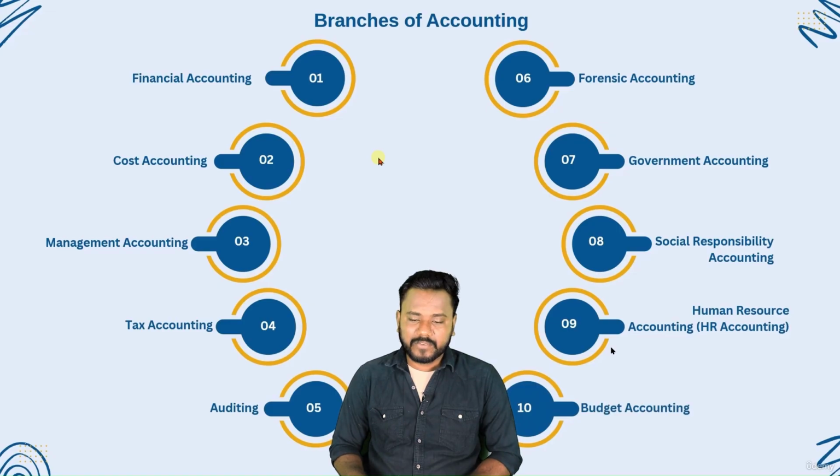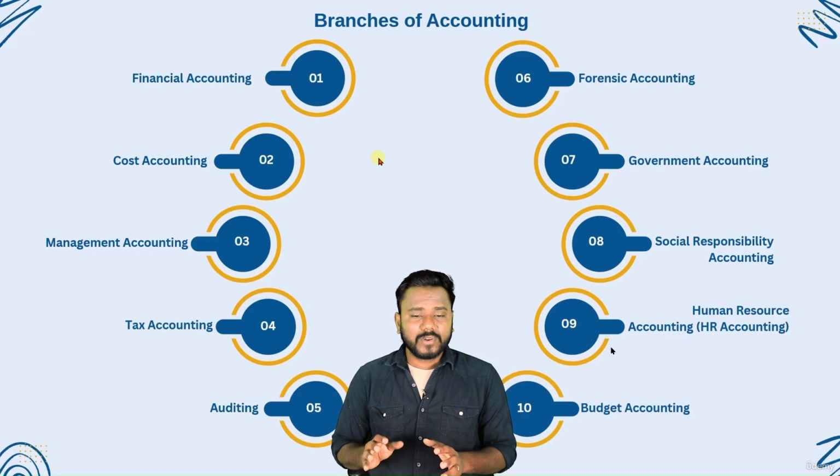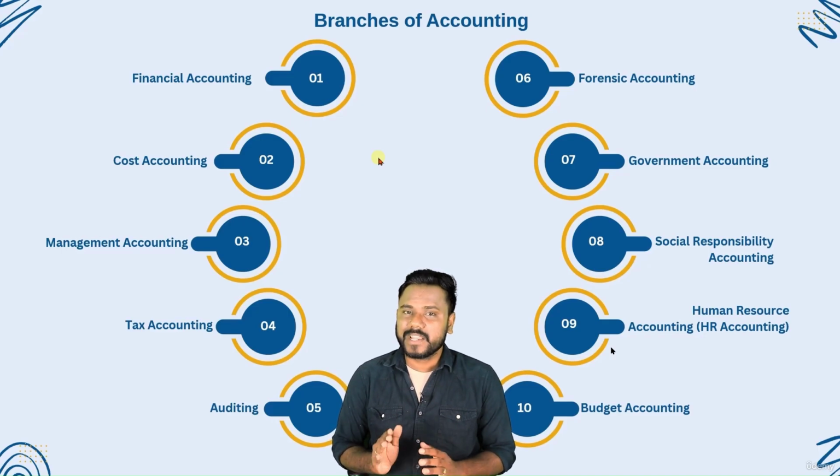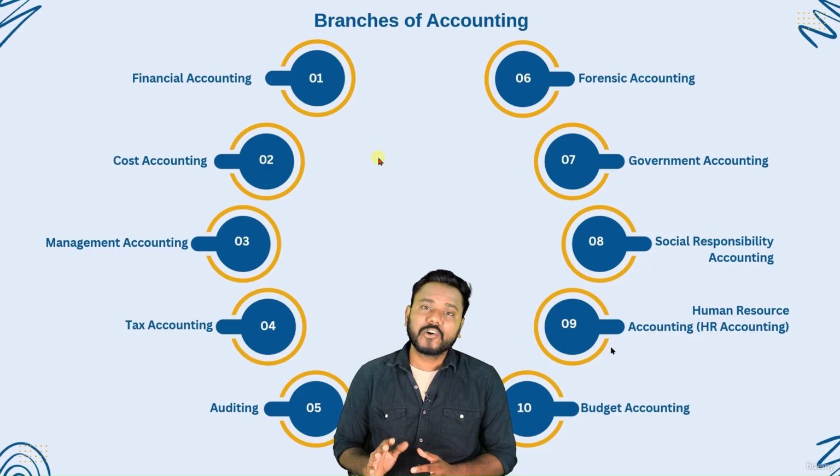And the last one we have is budget accounting. These are all the branches of accounting. The steps involved in each method may be the same or may vary, depending upon the output expected.